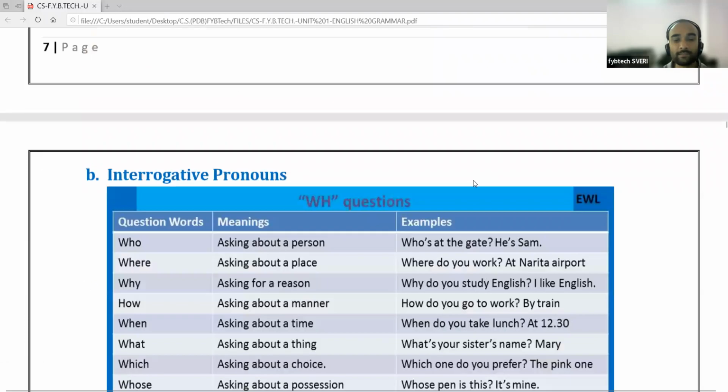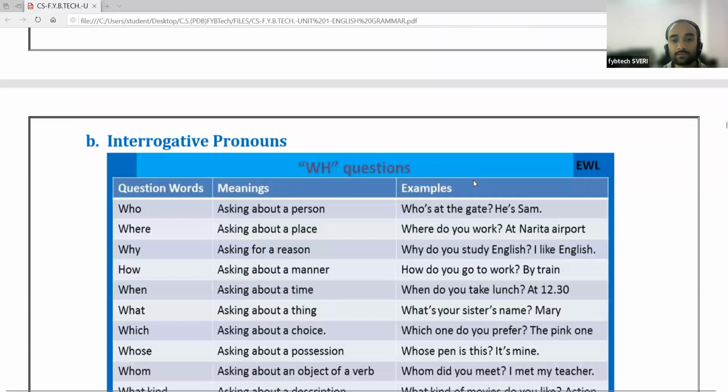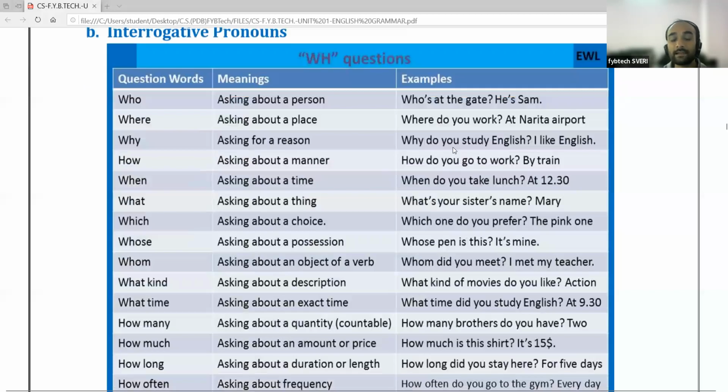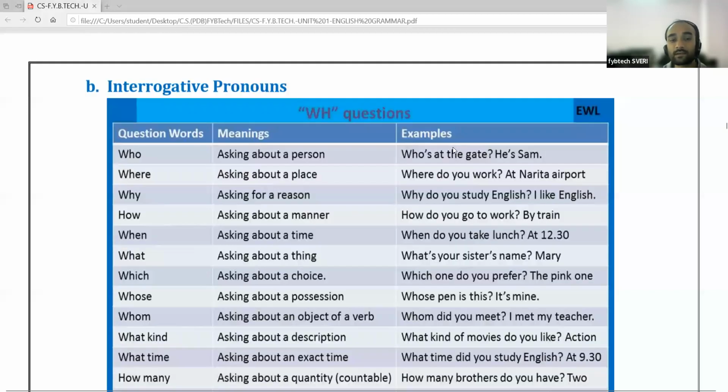Then we have discussed the interrogative pronouns. Interrogative pronouns are the pronouns which start with the WH word. Okay, we can identify them by the WH word. Whatever the WH words are there, they can function as interrogative pronouns.